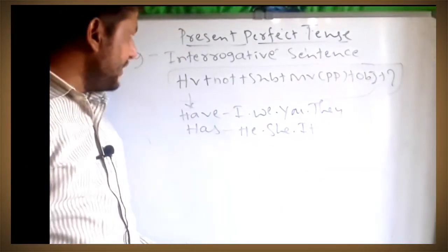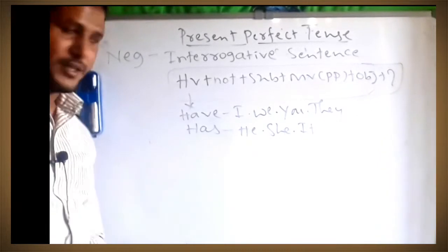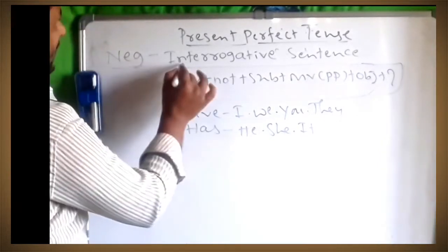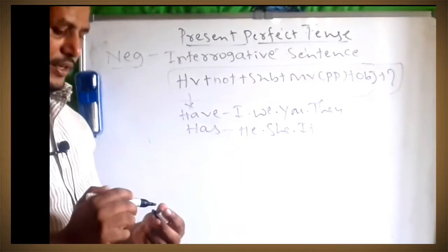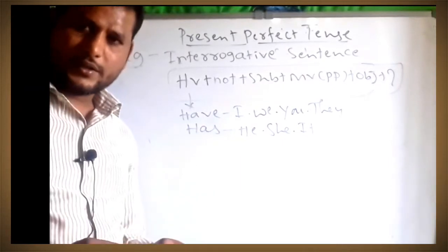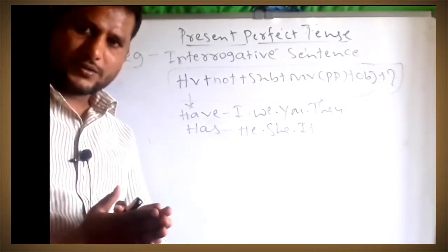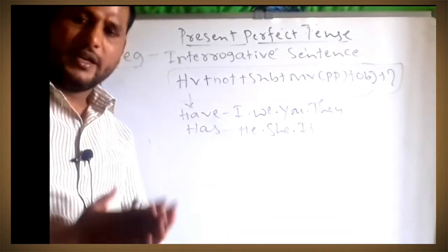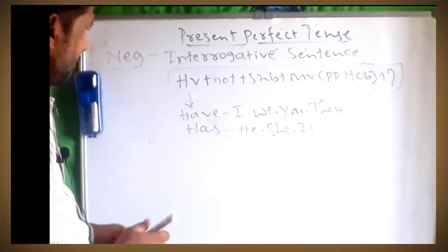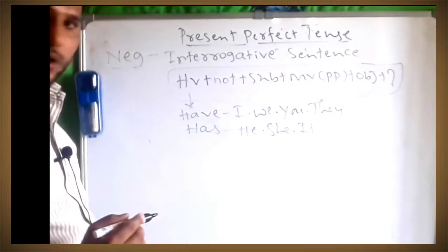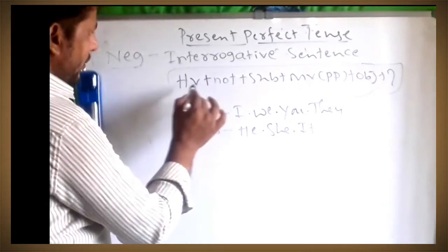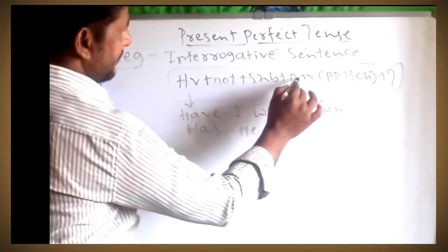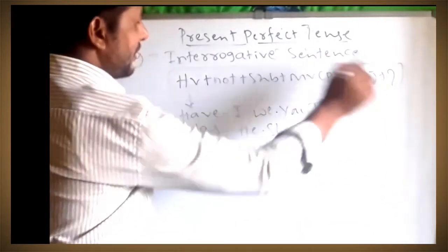Now I will teach you the negative interrogative sentence. This is negative and interrogative sentence. What is there in it? We have to use not, and there is an interrogative also. The formula of negative interrogative: helping verb, not, subject, main verb PP form plus object plus question mark.